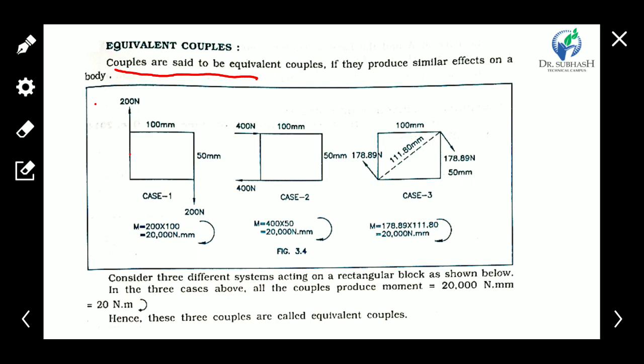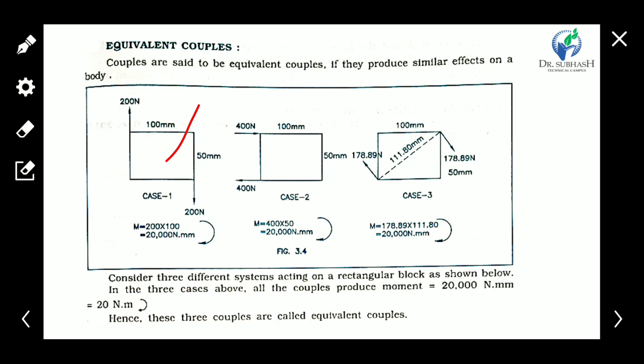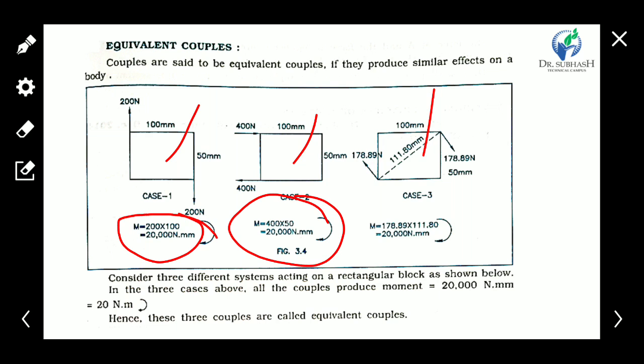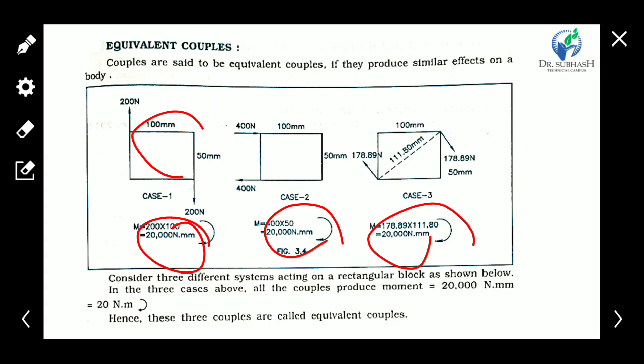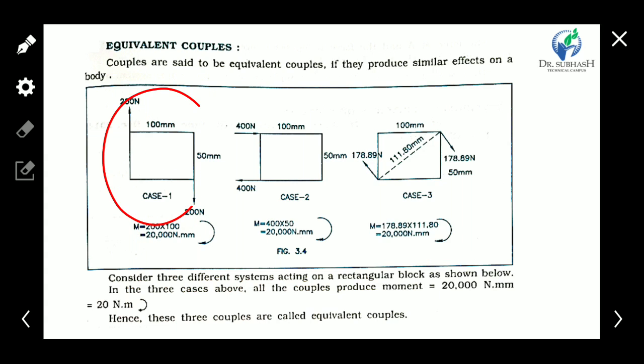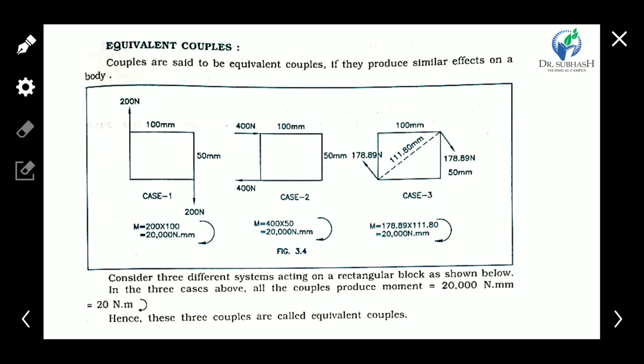The example is shown here: this is the first couple, second couple and third couple. All three couples have similar values and generate the same effect, so we can say these are equivalent couples. Okay, clear?